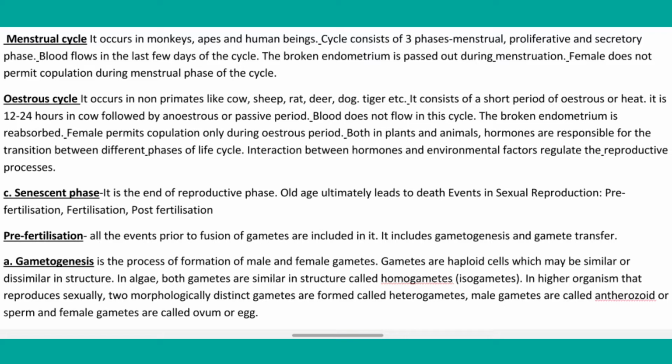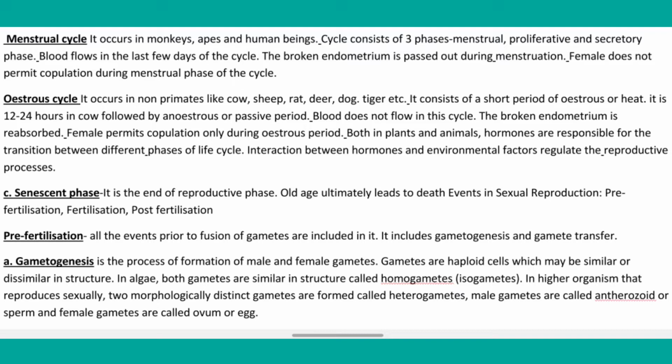Both in plants and animals, hormones are responsible for the transition between different phases of the life cycle. Interaction between hormones and environmental factors regulates the reproductive process. So this is the oestrus process of the reproductive system. And the third one we can say is the senescence phase. It is the end of the reproductive phase. Old age ultimately leads to that.